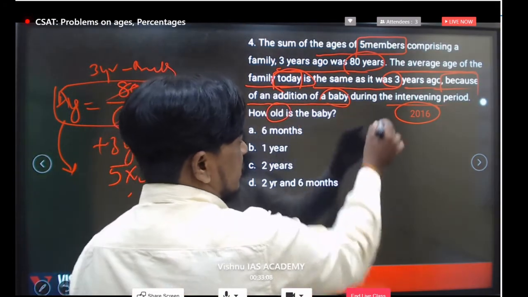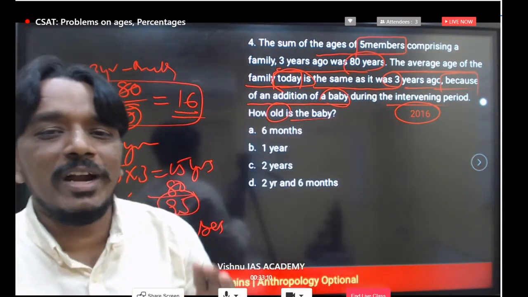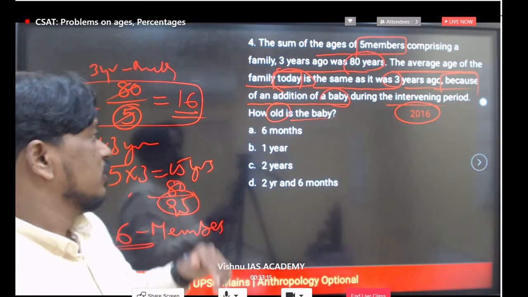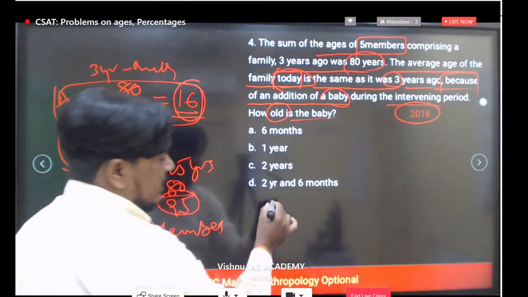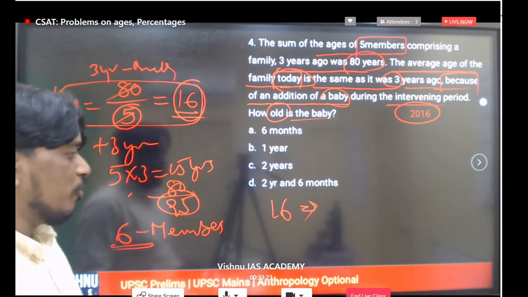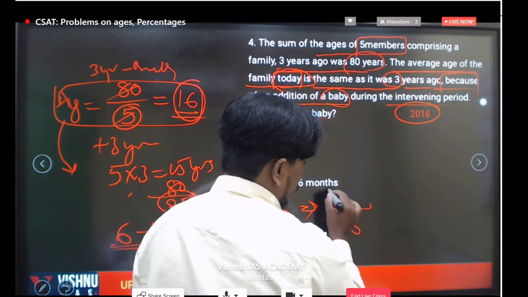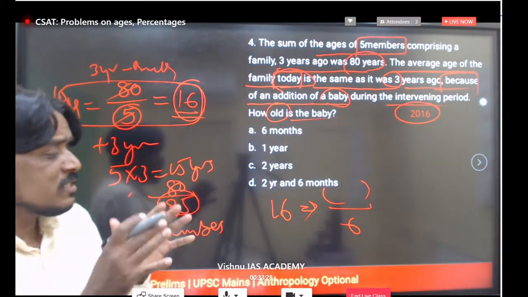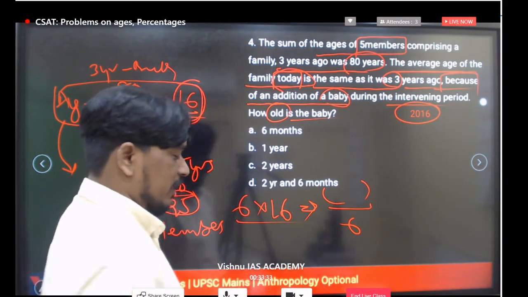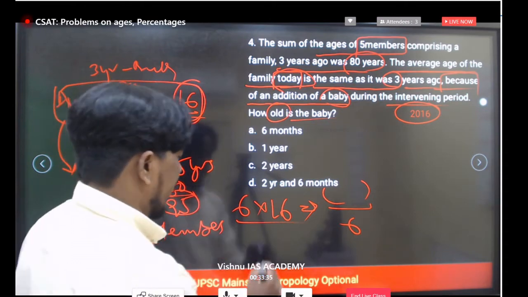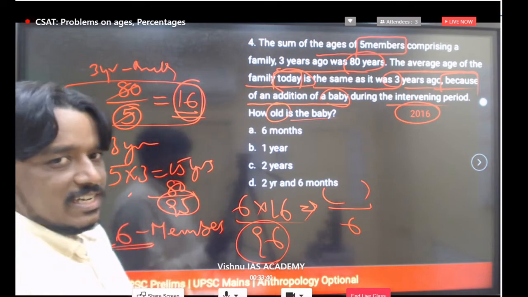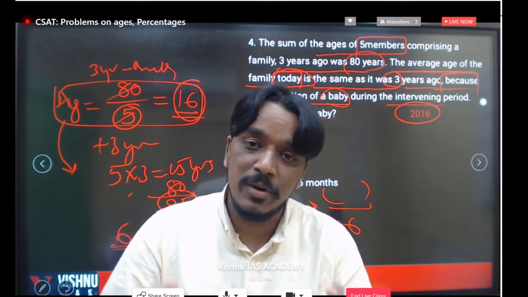So how old is the baby? The condition is that the average is the same. When there were 5 members 3 years back, the average was 16. That is equal to the present average, and at present how many members are there? 6 members. We don't know the total sum of their ages, but 16 into 6, if you take directly, we get 96. So the total age of all 6 members at present is 96 years.